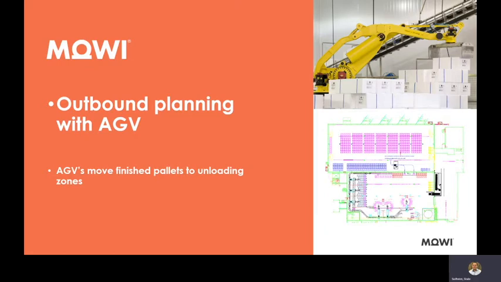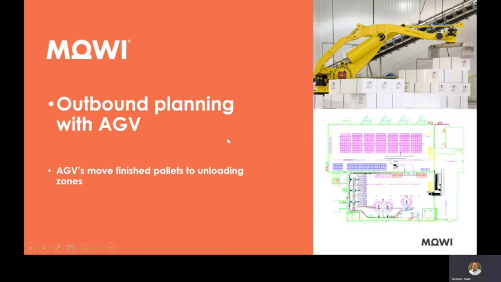So then we thought we could do this in M3 using QGEX tables and the MPOW framework, and using that as information that we send to the robots. So what we see here is a layout of the factory where you have the palletizing machine, where the AGVs are picking up the pallets, and these are the 7 loading zones where you stack the pallets ready to be shipped out in the trucks that dock on this side of the outbound area.